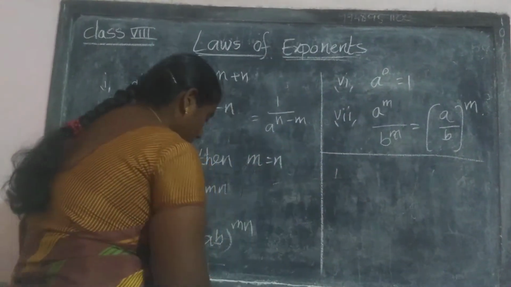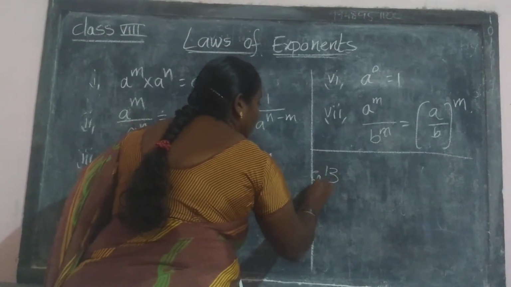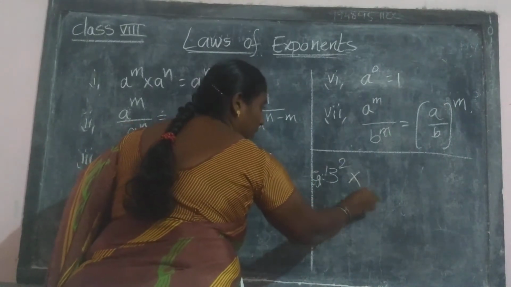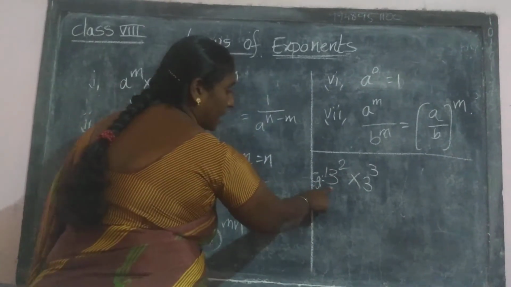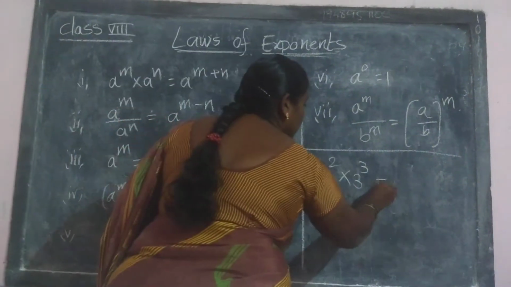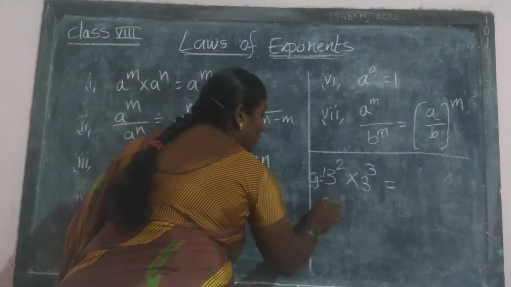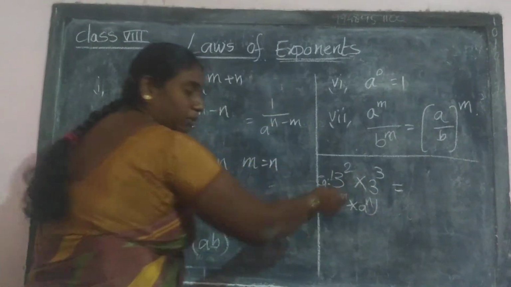See here, suppose, for example, I am going to take here 3 power 2 into 3 power 3. Here 3 is a non-zero integer. So it is in the form of a power m into a power n. Yes, a power m into a power n.